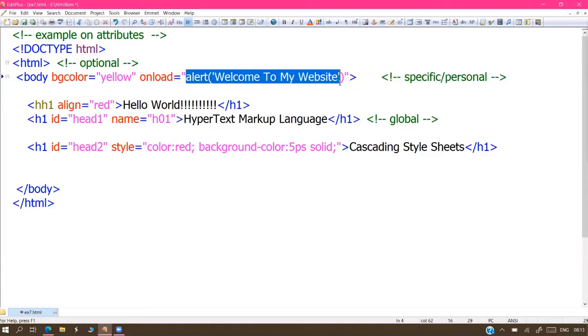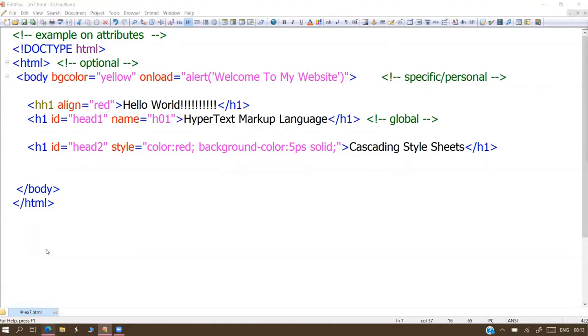This is a JavaScript statement. What is the statement doing? It creates a small pop-up window, and in that window it displays the given message. This window comes while loading your page.